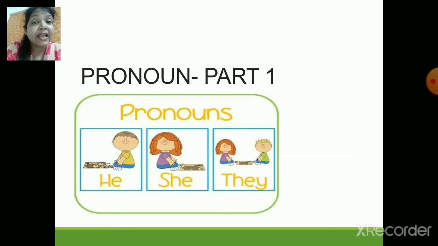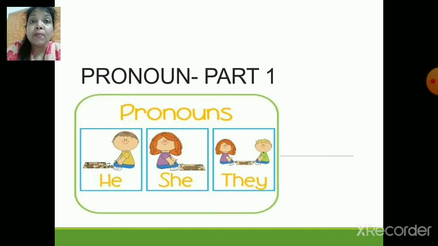Alright children, now let us start with your session based on pronoun part 1. Today we will be doing part 1, and in the next session we will be doing part 2. Now, who can tell me what is a pronoun? Yes, it was very easy. As we know, pronoun is an important part of English grammar, right? Now, why is it an important part?